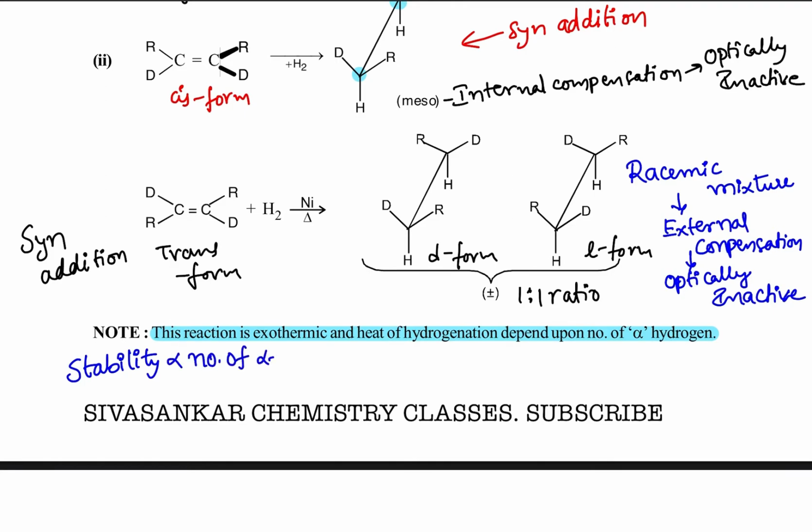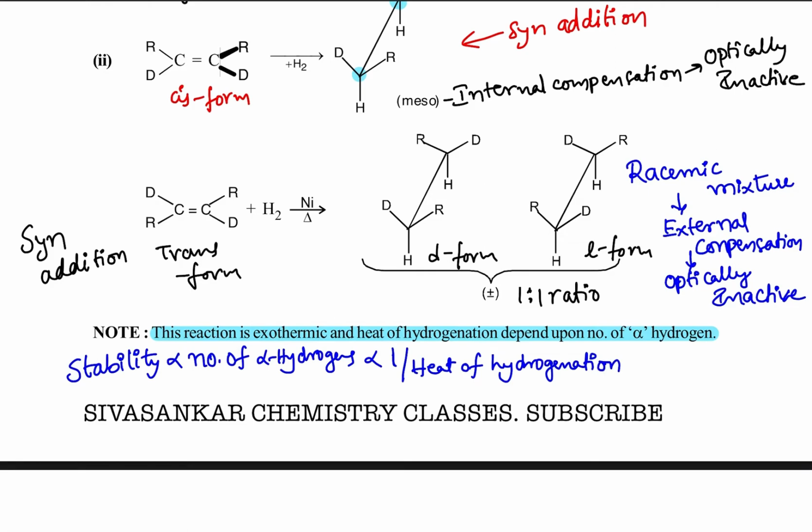When the number of alpha hydrogens increases, stability increases, and the heat of hydrogenation decreases. So heat of hydrogenation is inversely proportional to the number of alpha hydrogens.